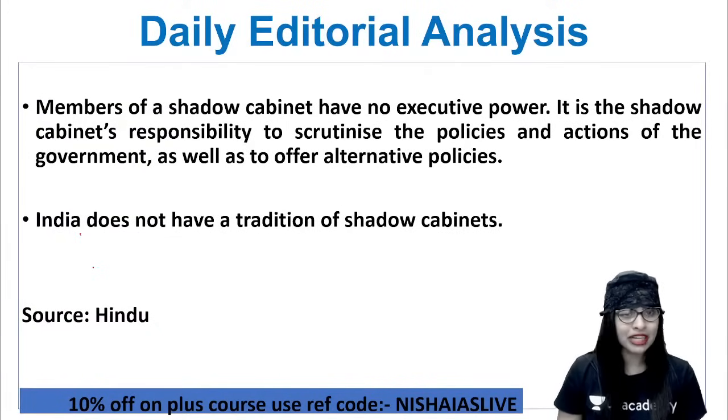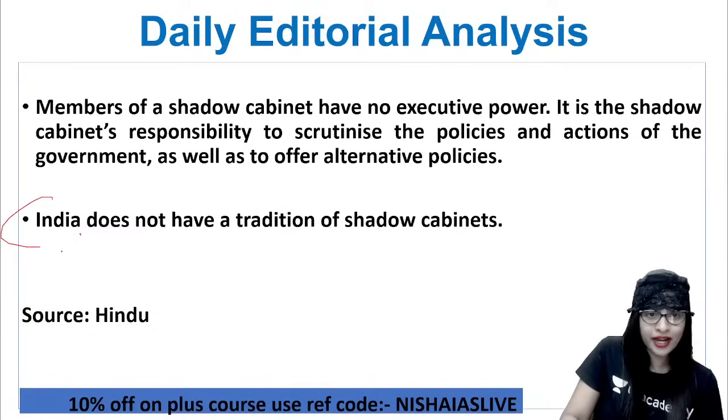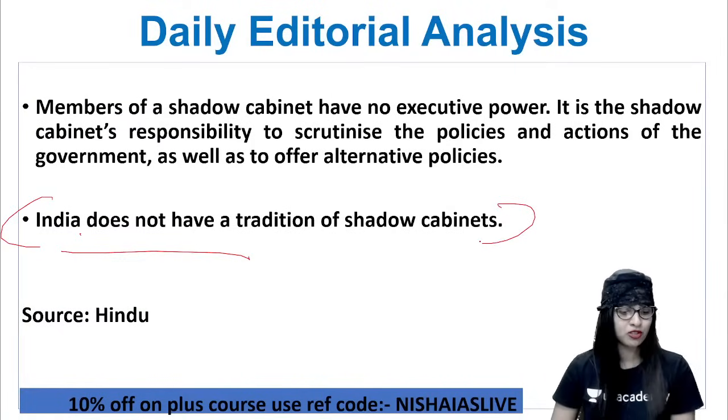Yes, Kunal, that is what I'm telling you. India does not have a tradition of shadow cabinets. Very clearly, I've told in the last point, because I know you will ask me this question. You guys, this will come to your brain. That's why I've mentioned the last point also. Clear?